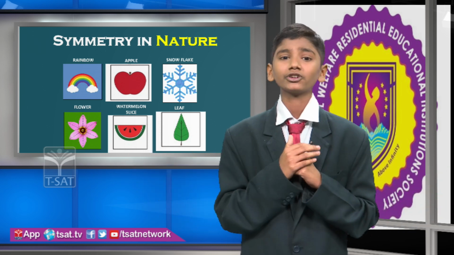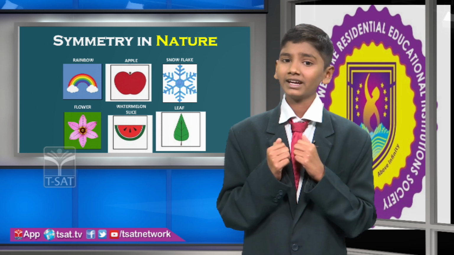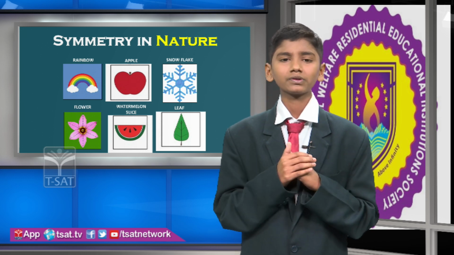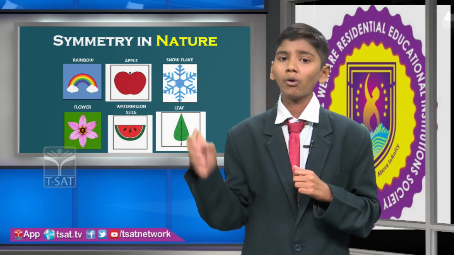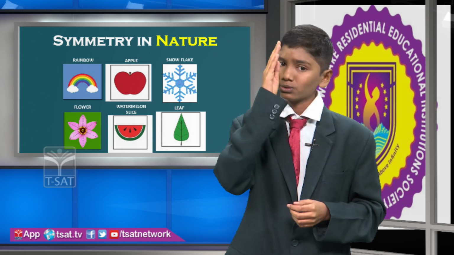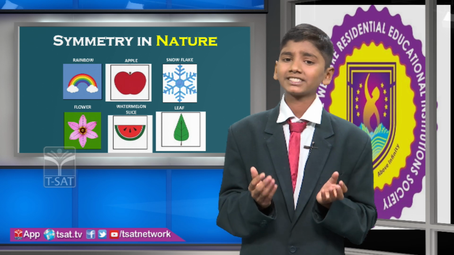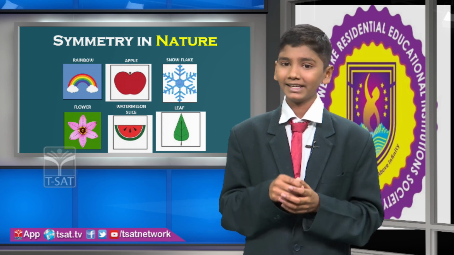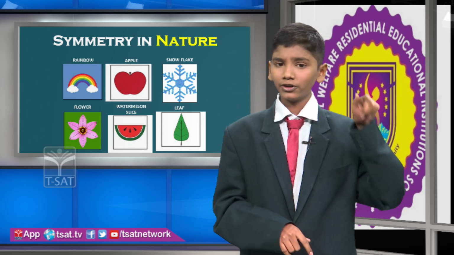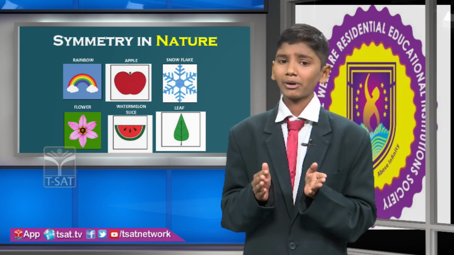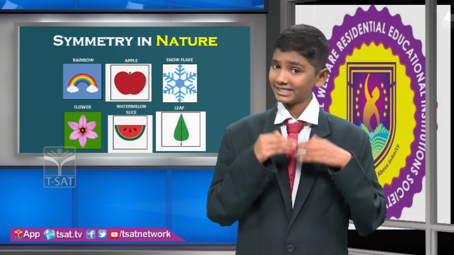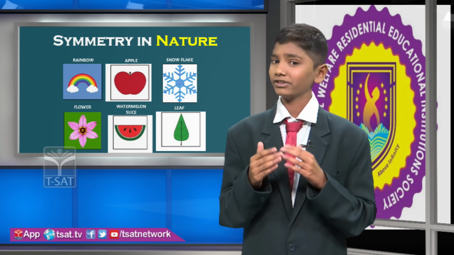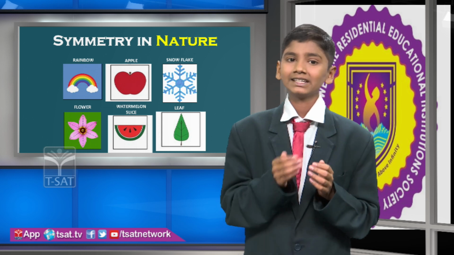By seeing this picture, we can understand that some figures have only line symmetry, some have two or three types of symmetry. A rainbow or an apple has only line symmetry. A snowflake and a flower have both line symmetry and rotational symmetry. Here the particular slice of watermelon on the screen has line symmetry, and the particular leaf on the screen has line symmetry.